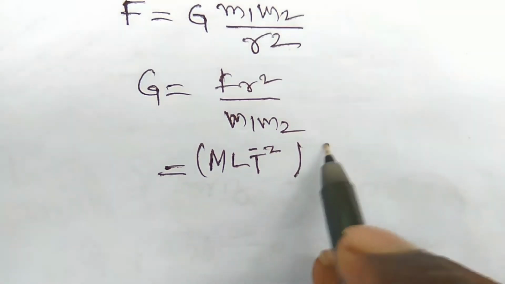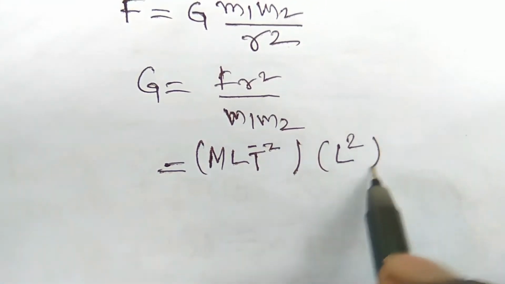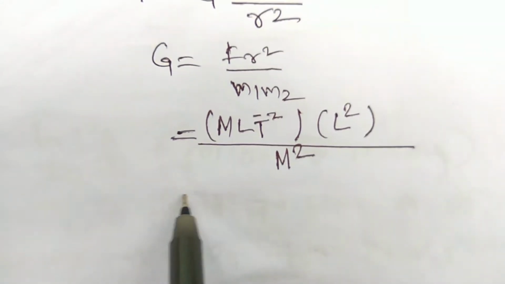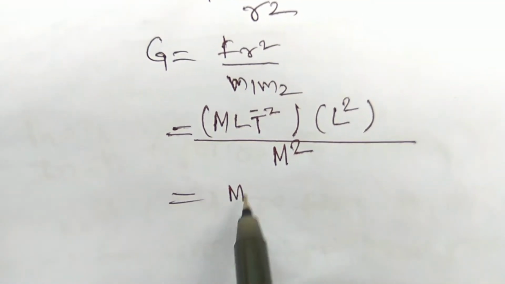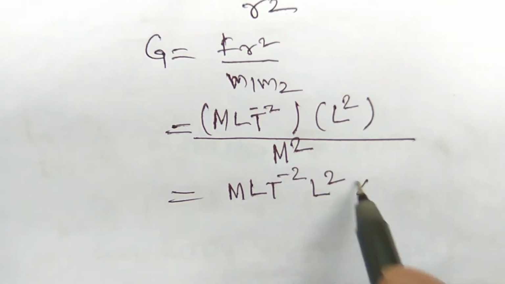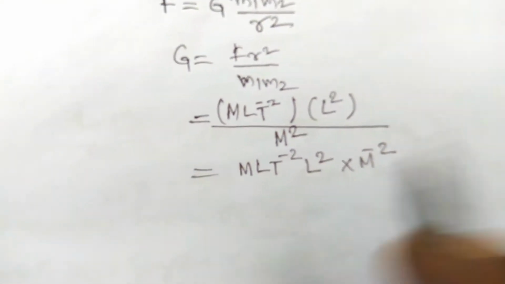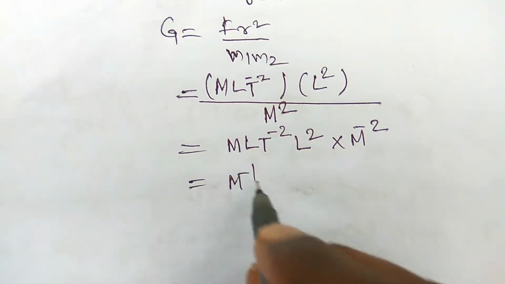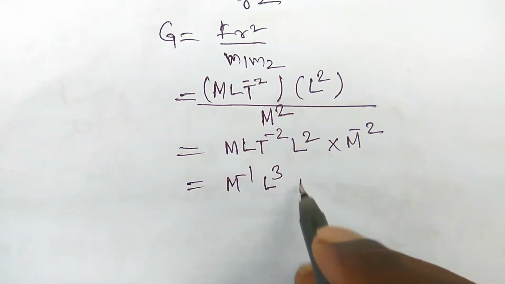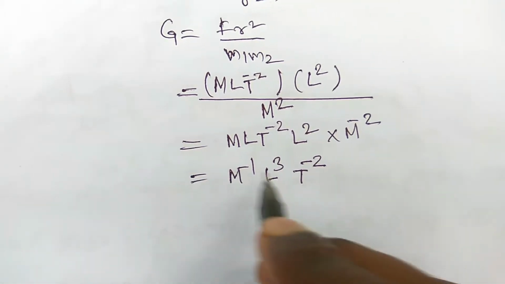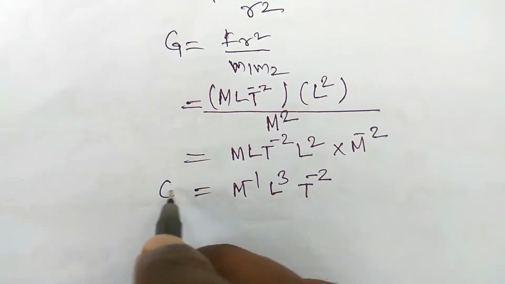And the distance is equal to L square, here R square, and mass into mass is equal to M square. So then you can write that it is M L T^-2 L^2 into M^-2. So this can be written as M^-1 L^3 T^-2. So just keep in your mind this dimensional formula.